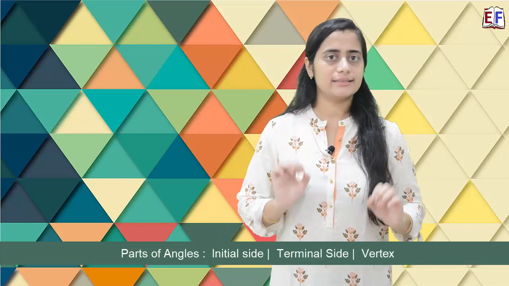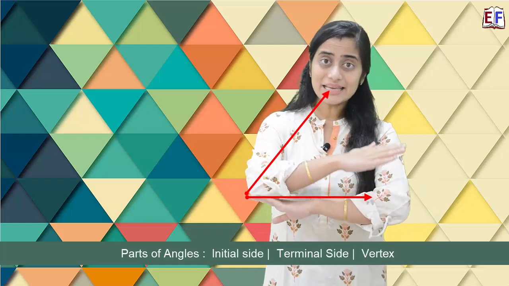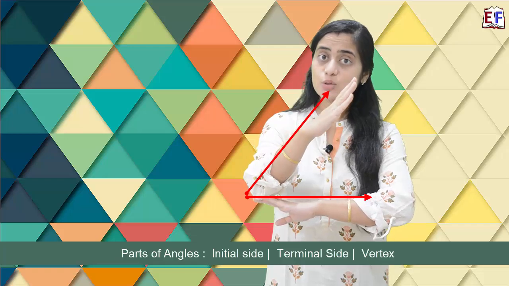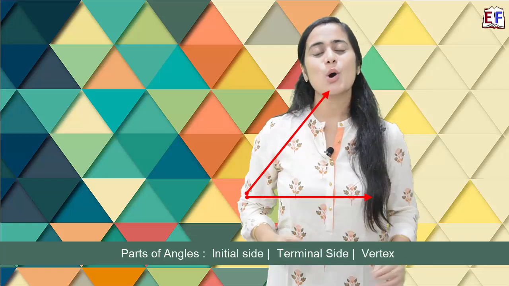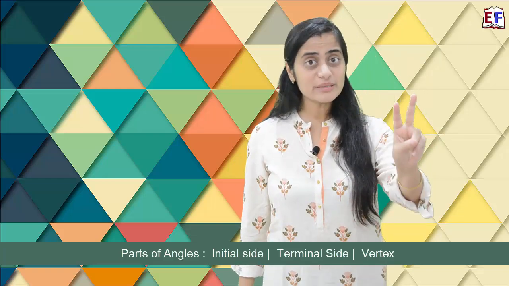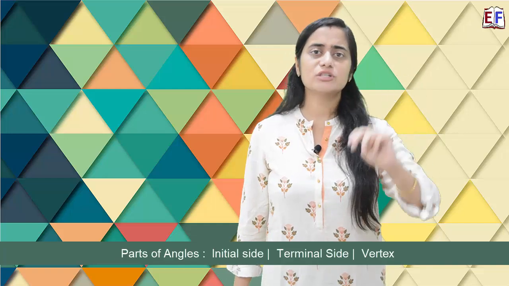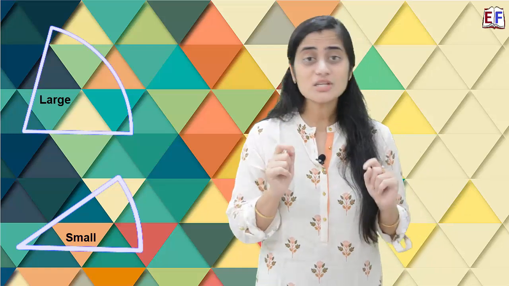In an angle, we talk about three important things. One is the initial side where it was initially. Second is the terminal side where it went after rotation, and third is this fixed point which is called the vertex. So we have three things: initial side, terminal side or final side, and vertex. Now we also see that measurement of angle is very critical because if it rotates less, the angle is small. If it rotates more, the angle is large. So measuring it is very critical.